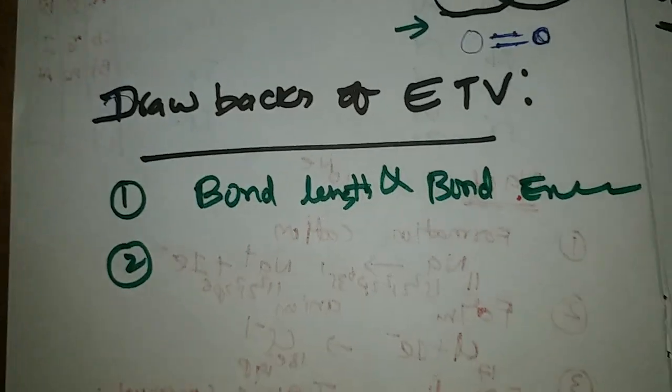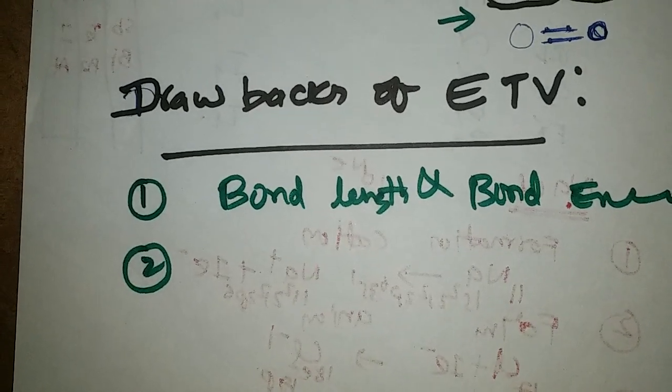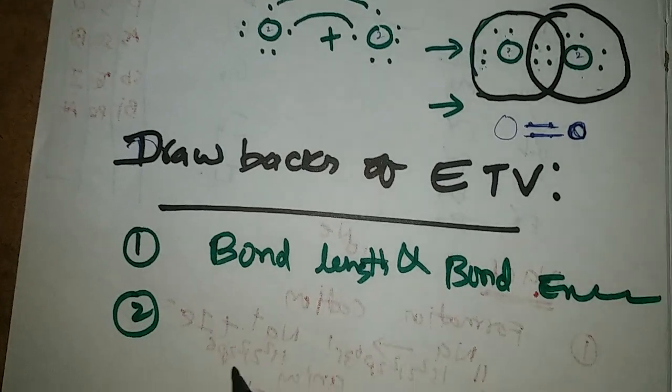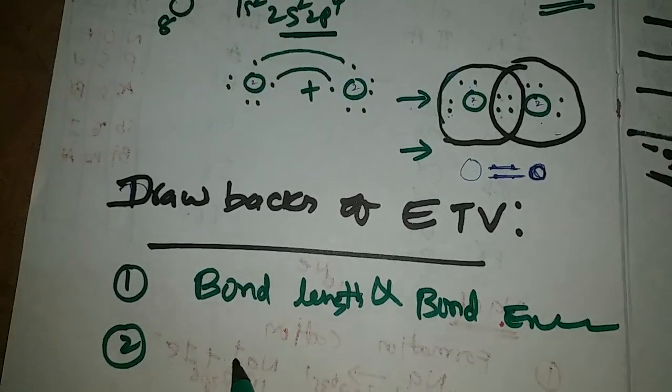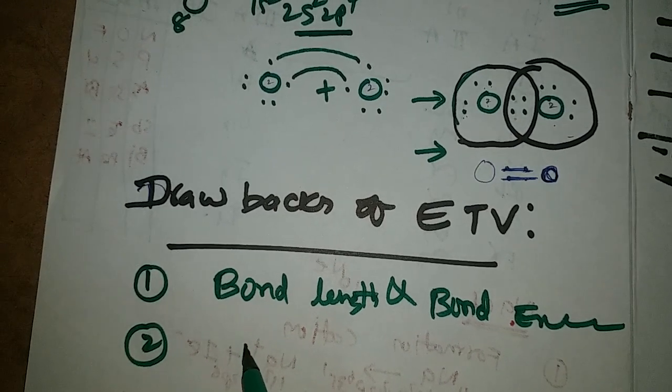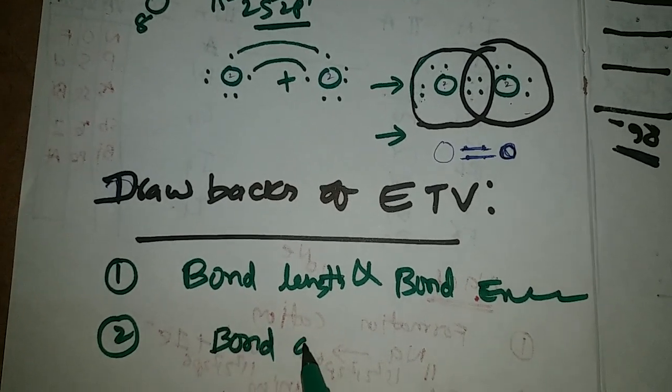Second, it could not give any account for the different angles present in different molecules. Means it did not explain bond angles also.